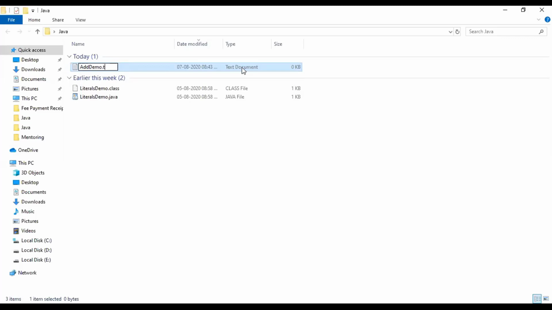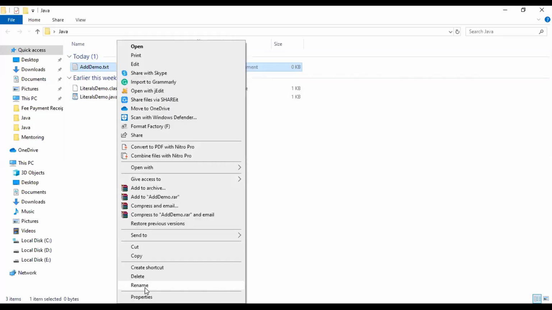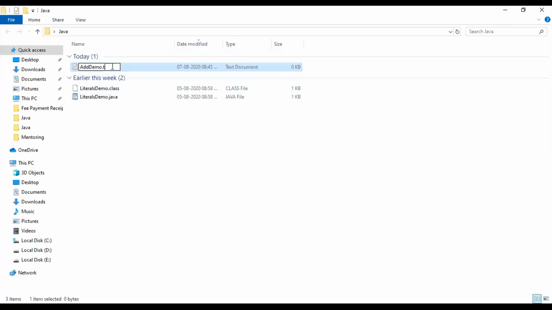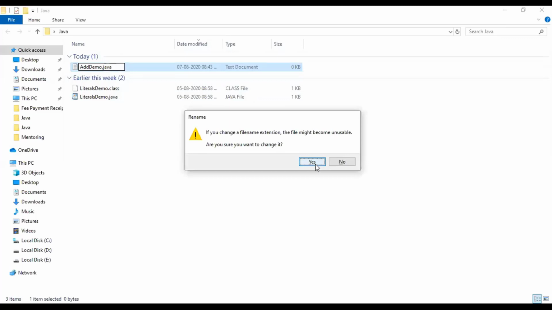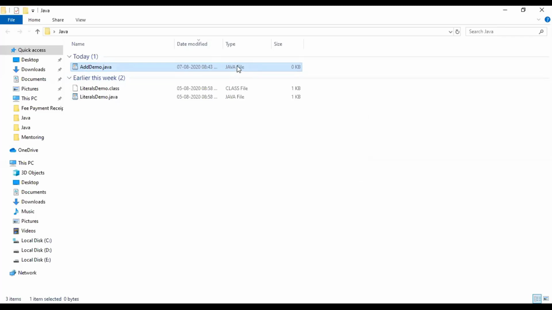If the file extension is txt, then under type it will show as a text document. When it shows the type as a text document, it is saying that what you have created is not considered a Java file. When you change the extension, it will pop up a message asking whether you want to change the file extension, and then it will show the type as a Java file.